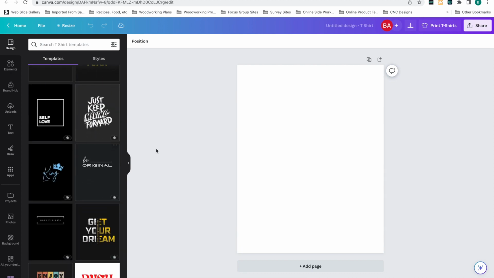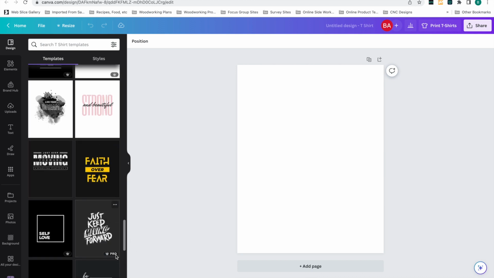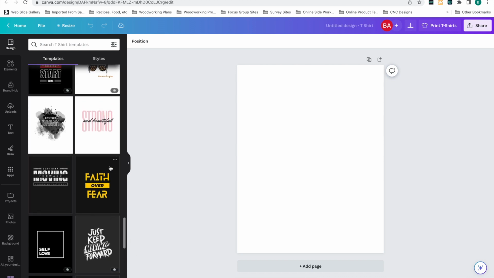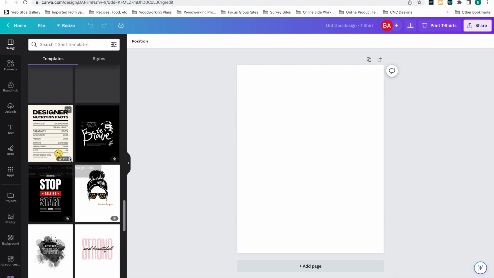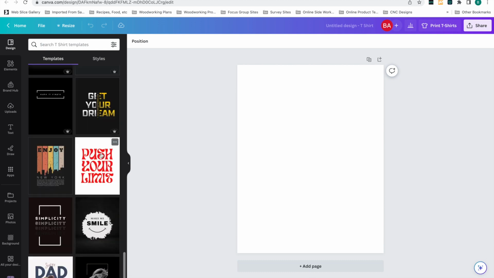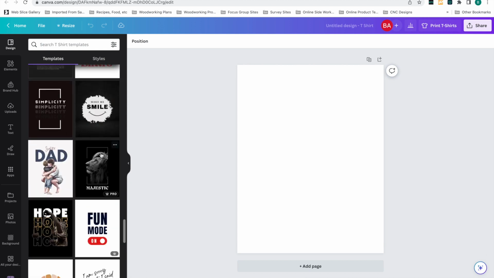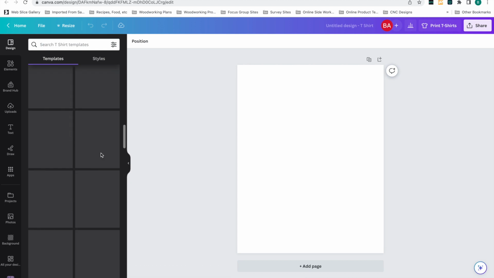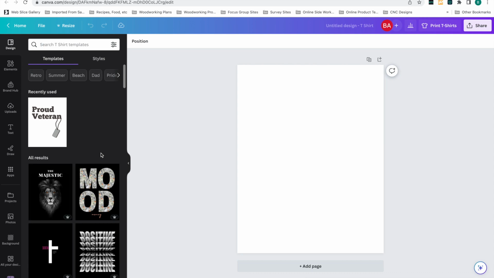There's so many options. You will see some of them have this crown, or actually most of them have this crown. That means they're Canva Pro, but there's plenty that don't. You can see here, which means they're available for free. We're not here to look at the templates, but I'm just showing you tons of template options for something like t-shirts. Okay, but we are looking at AI generated images.